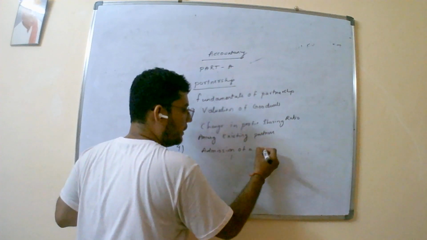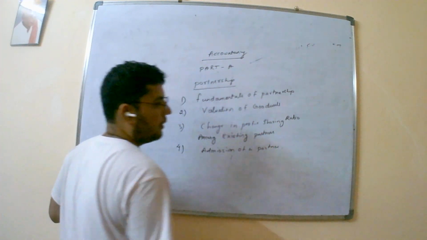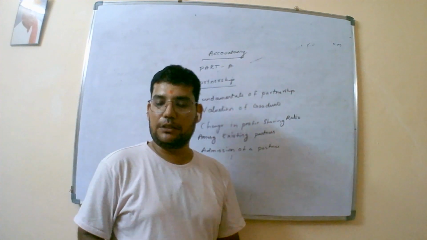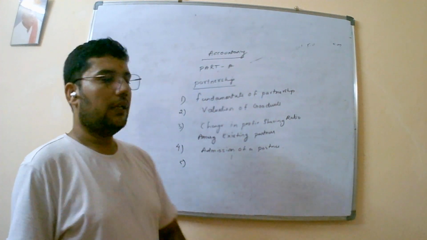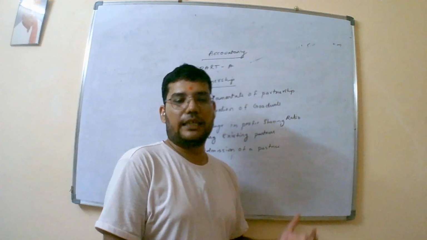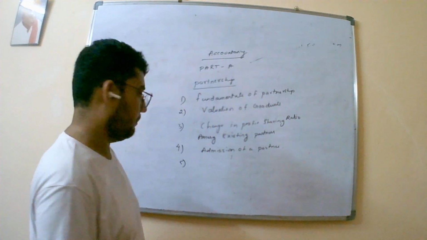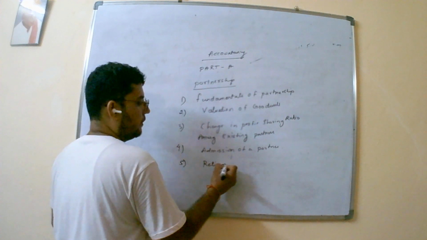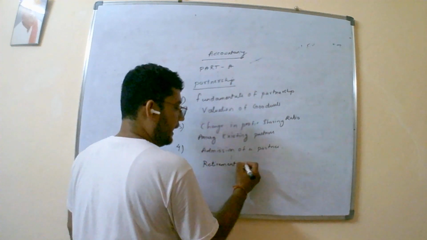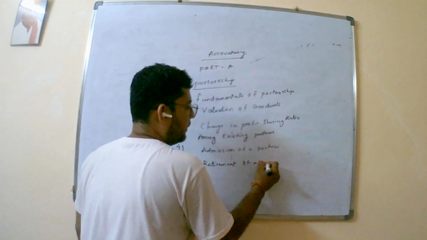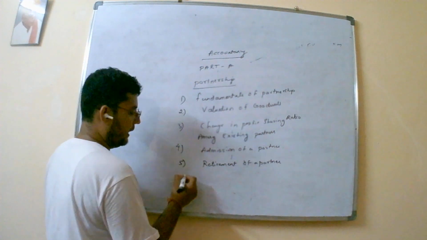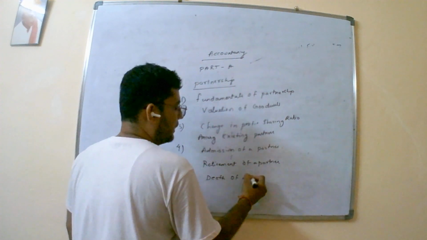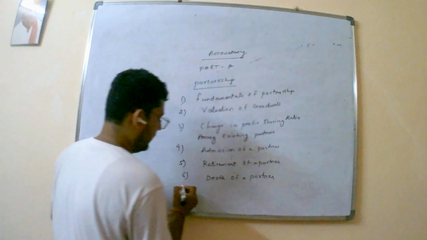The fifth chapter, in some books, is given as fifth and sixth separately: retirement of a partner, and death of a partner.